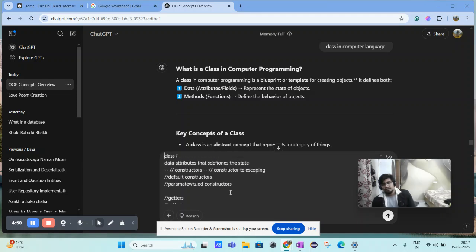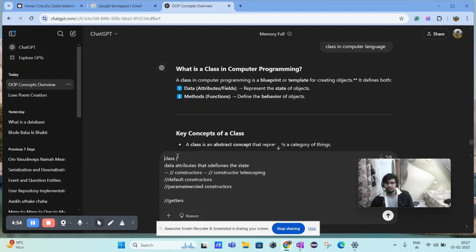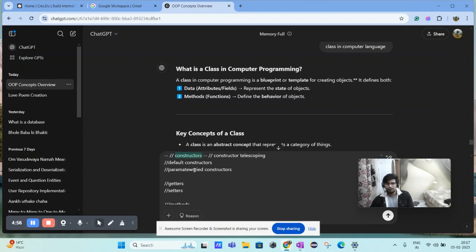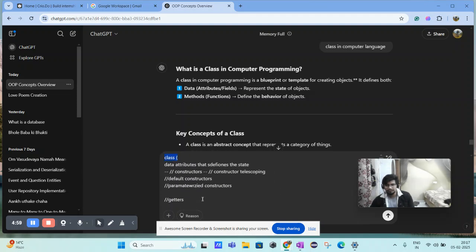A class is basically a fundamental layout where we can implement different things. What are the different things? The data attributes. For example, if I have a class as an animal, then I would have a string for the type of that animal, and a constructor that would point to the animal that we are referring to, because there is random memory allocation.